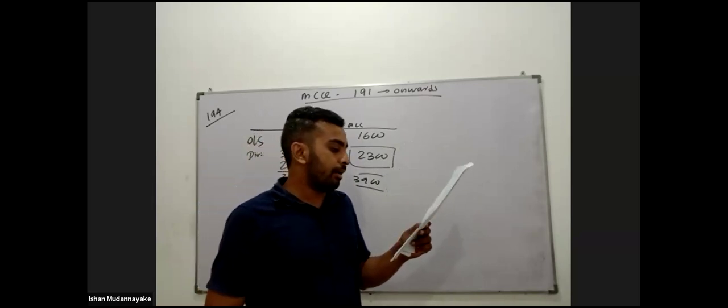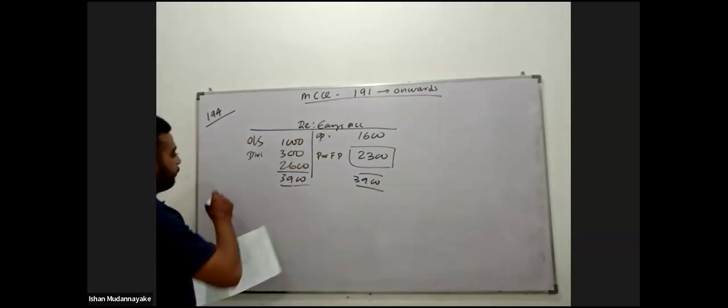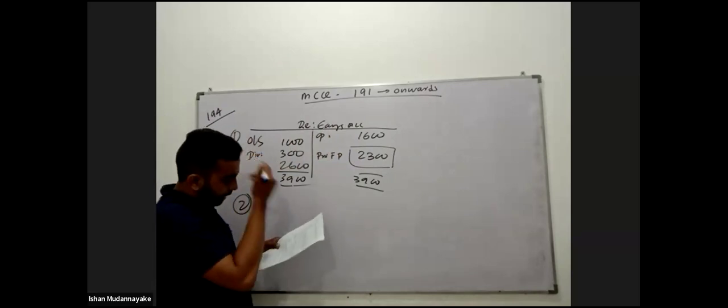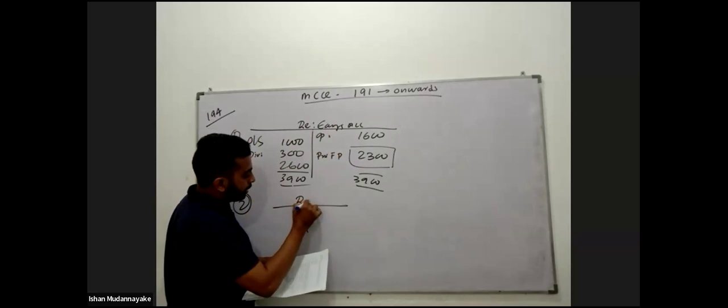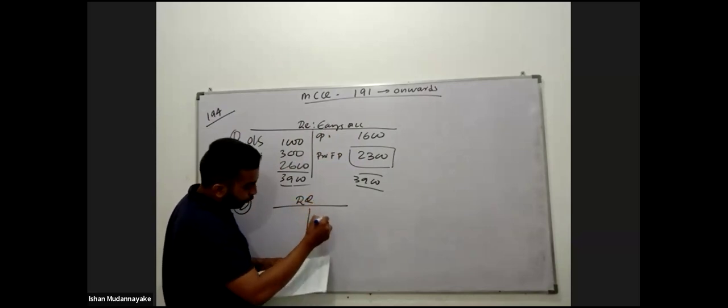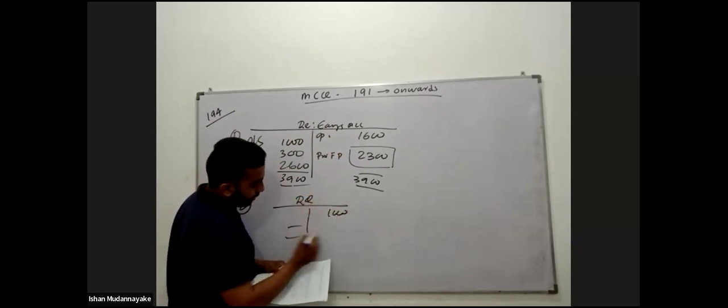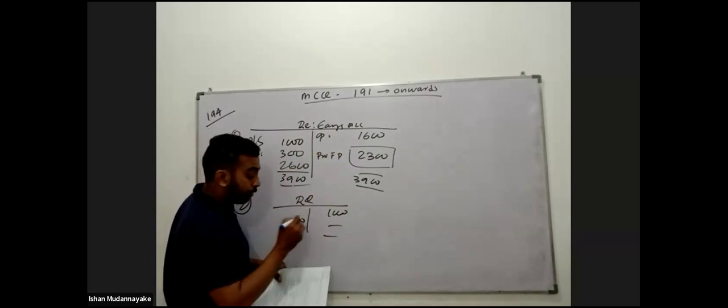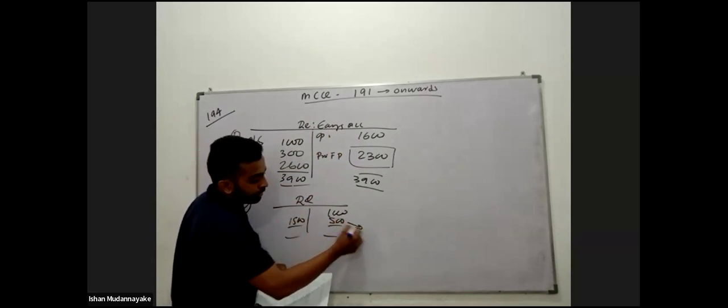Other comprehensive income, 194. Answer for the first one, answer for the second one. Here, revaluation reserve. Opening balance 1,000, closing balance 1,500. It means they have credited 500 to revaluation reserve.